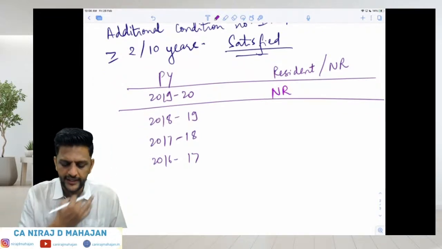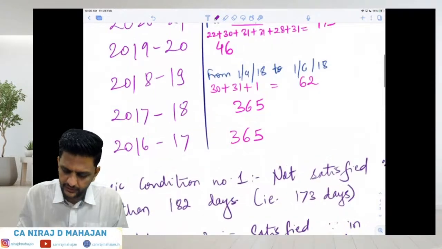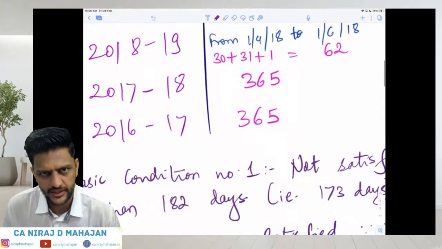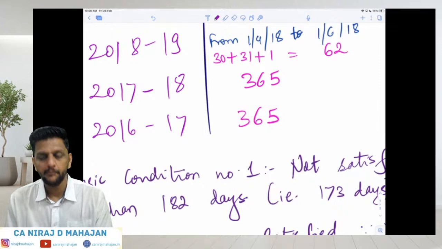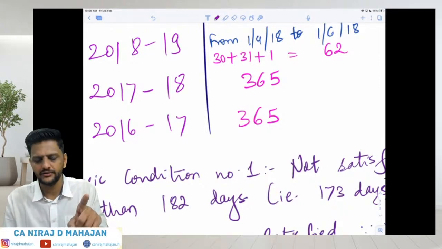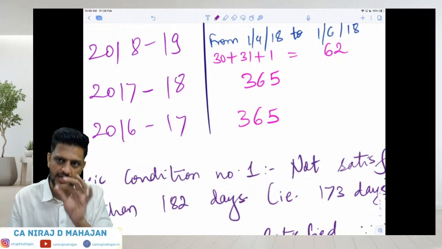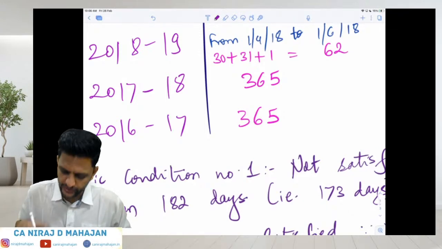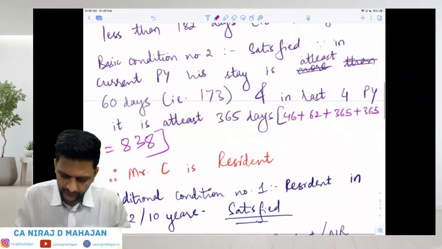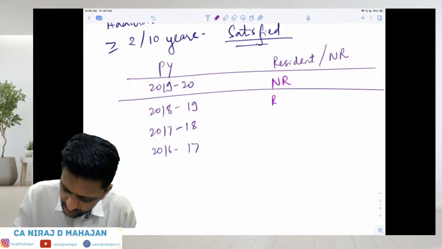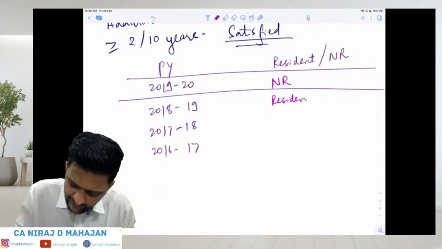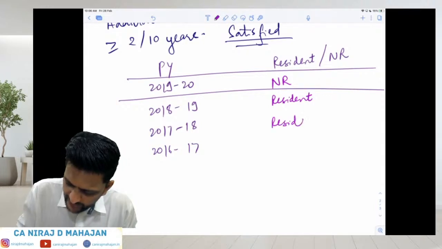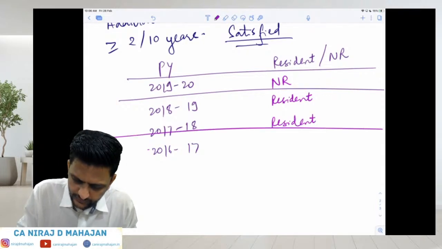But check 18-19. He is there for 62 days in 18-19. Again basic condition number 1 is not satisfied because it is only 62 days. But basic condition number 2 will be satisfied because it is at least 60 days plus at least 365 days in the last 4 years compared to 18-19. So yes, he is resident. As well as for 17-18, he is resident. We don't even require to check anything else now. Our answer is over here.